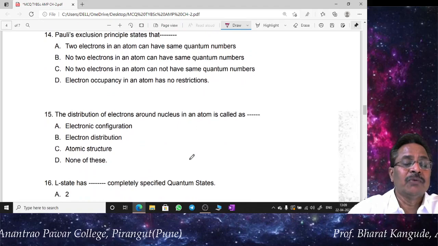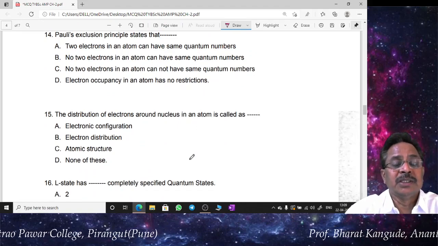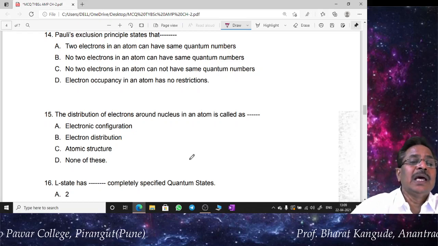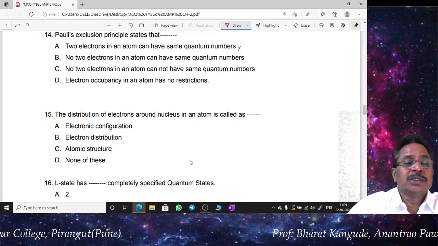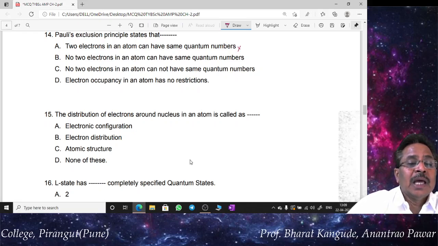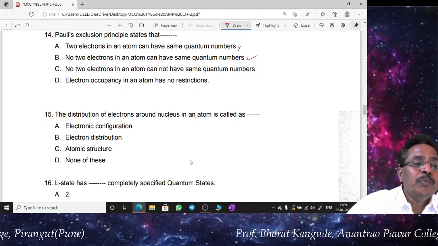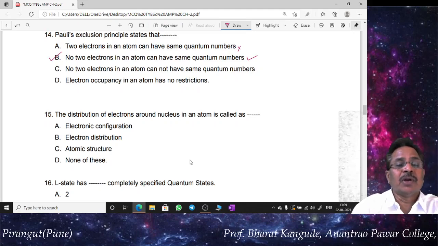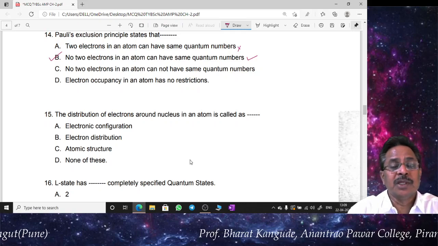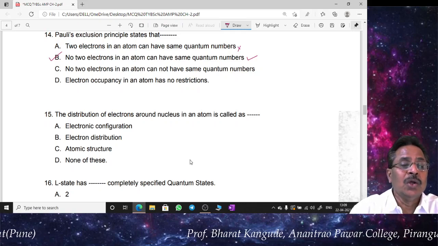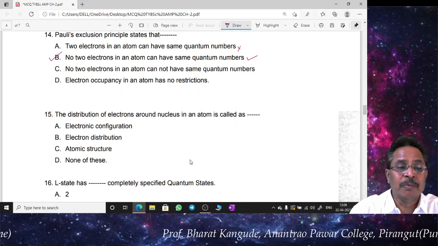Now the next question is also based upon this Pauli's exclusion principle. The statement, two electrons in an atom can have the same quantum numbers, is against Pauli's exclusion principle. No two electrons in an atom can have the same quantum numbers. This is the correct statement, and therefore B is the correct answer of this question number 14. So question number 13 and 14 are just identical. Both are based upon this Pauli's exclusion principle, and we have to understand that no two electrons in an atom can have all quantum numbers same.